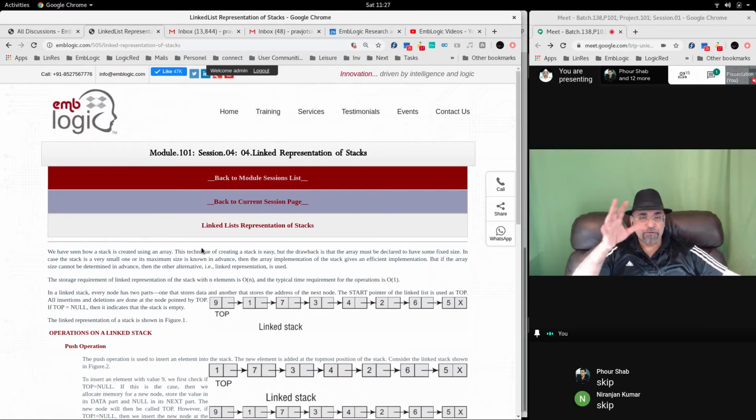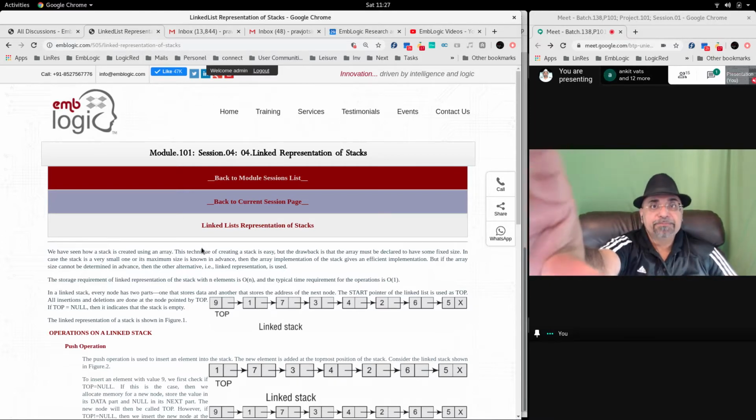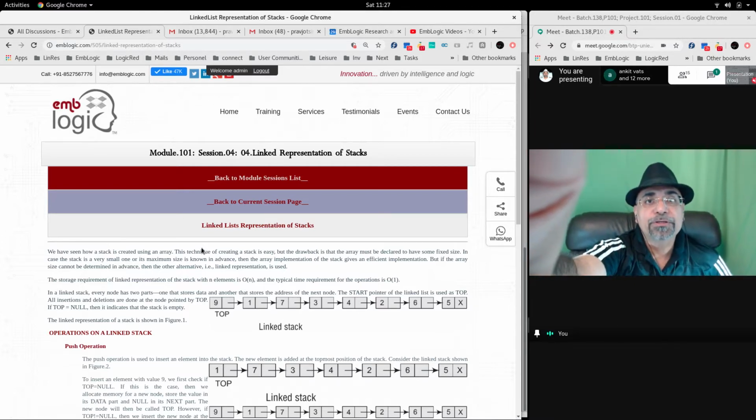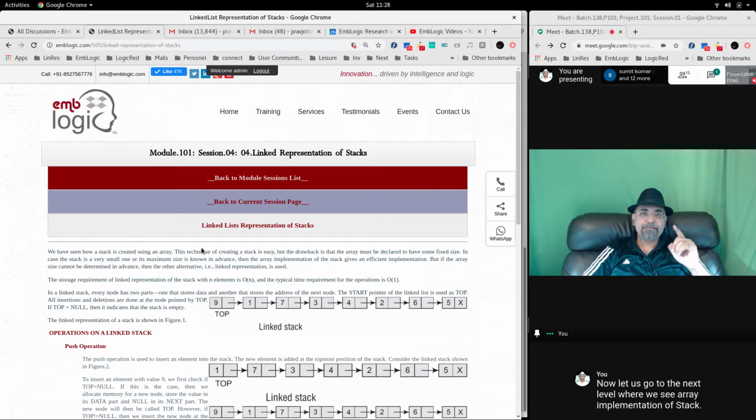Now I have a question for all of you. Please respond to me. The stack follows last in first out principle. I am repeating, stack follows last in first out principle. When I say that, can you tell me how can you implement stack in a linked list where last in first out happens?